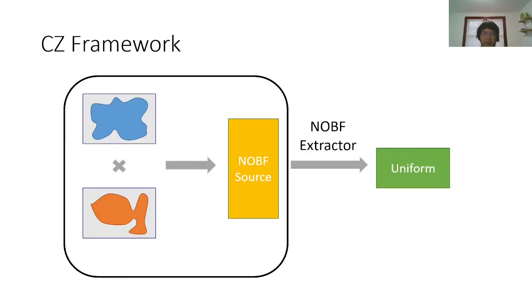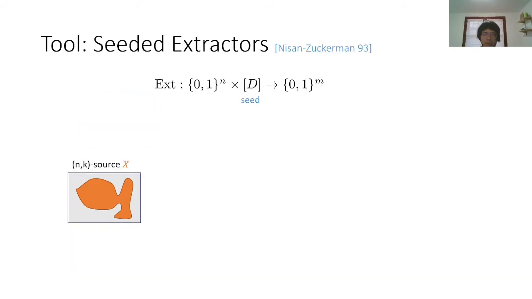And next we will focus on the first step, which is converting the two independent sources into an NOBF source. A very crucial tool we need to use is called seeded extractors. A seeded extractor is also an extractor that tries to convert a weak source into a uniform random string. But the difference is it takes a second input, which is called the seed.